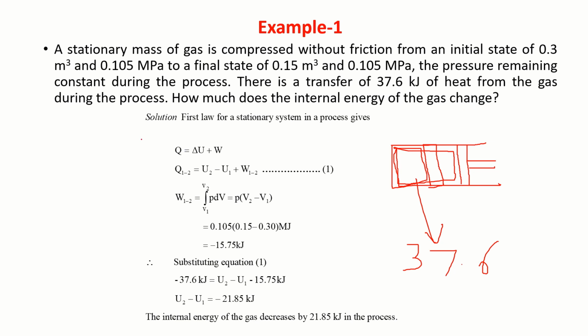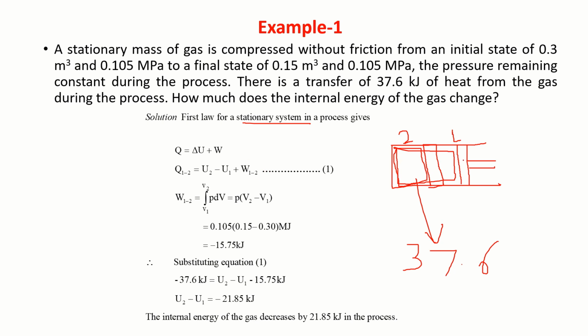So we know the first law for a closed system executing a process is given by Q is equal to delta U plus W. I can write this as Q1 to 2, that is, the system was initially in state 1 and now the final state is 2, equal to delta U. I can write it as U2 minus U1, and the work during this process is W1 to 2.